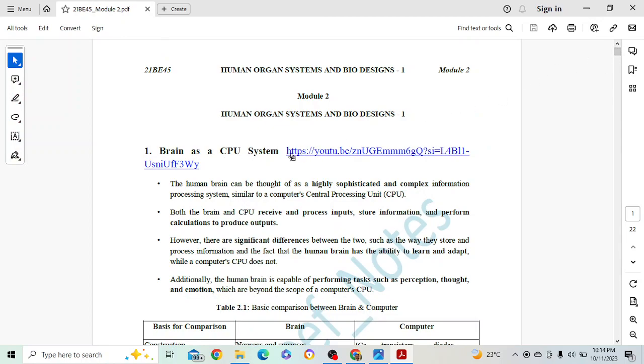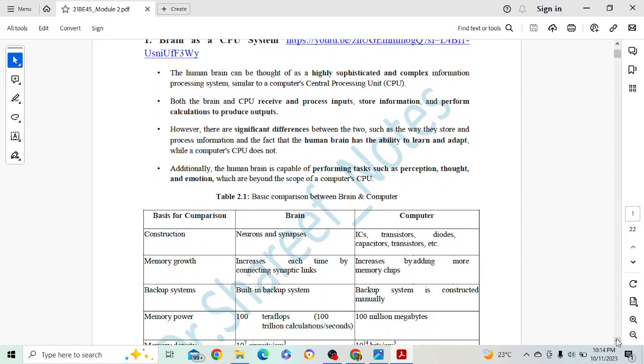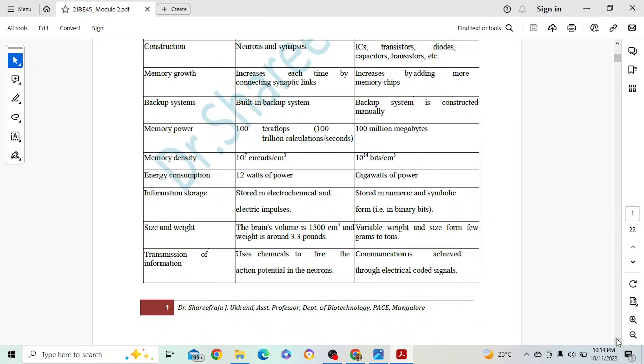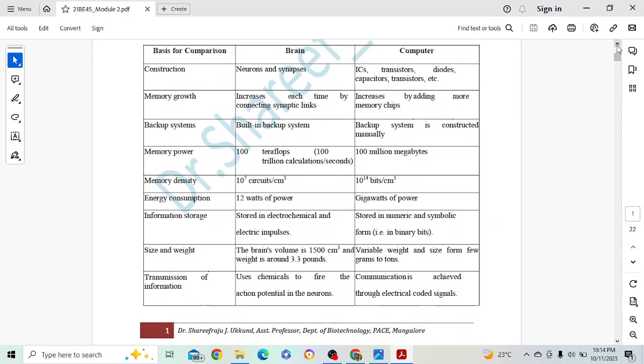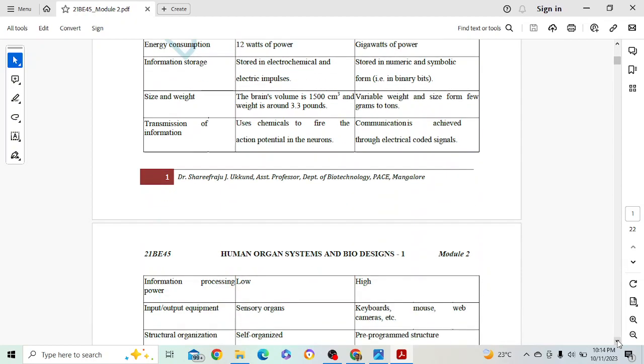Yes, see, brain as CPU. So it's been asked for 10 marks, so you can start writing every point here. And also this diagram, table is very, very important. We have got around 10 points here, I guess.